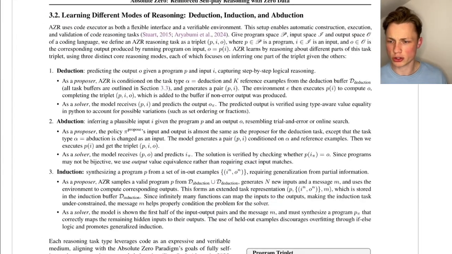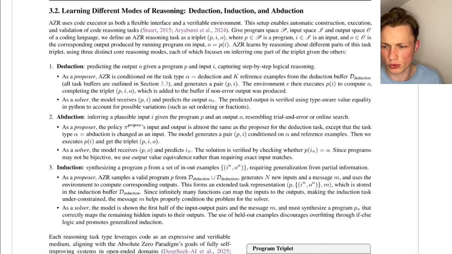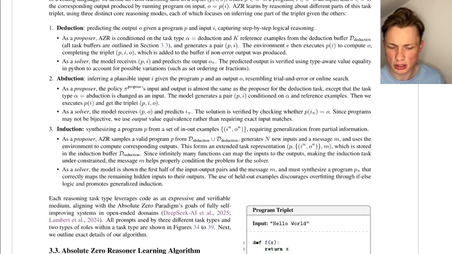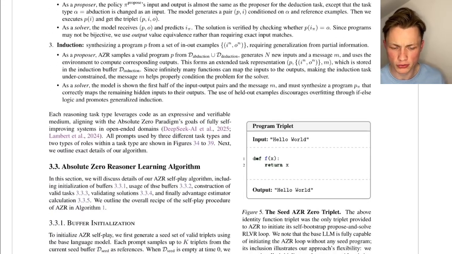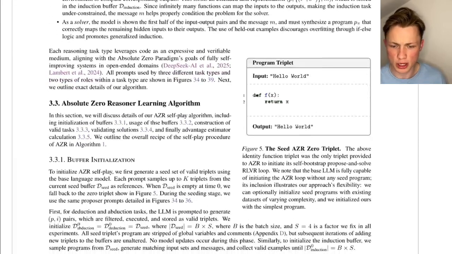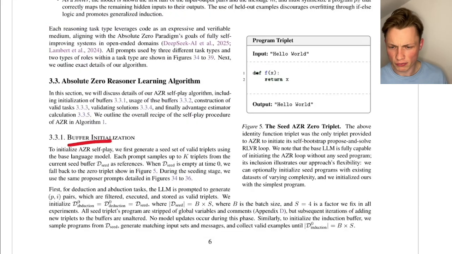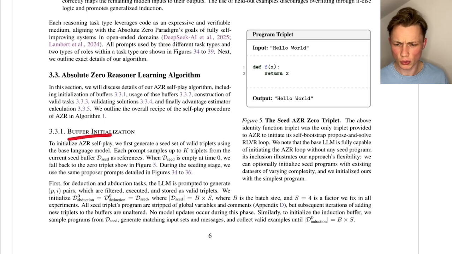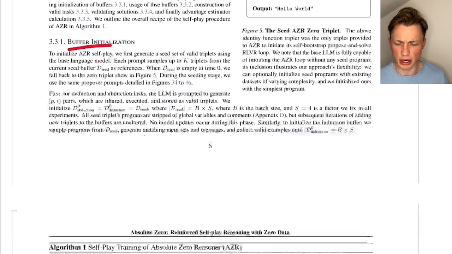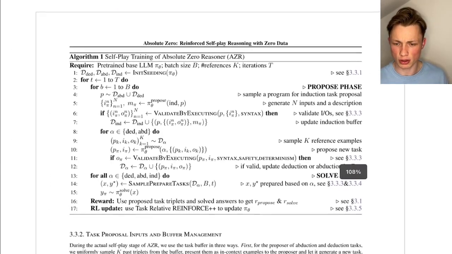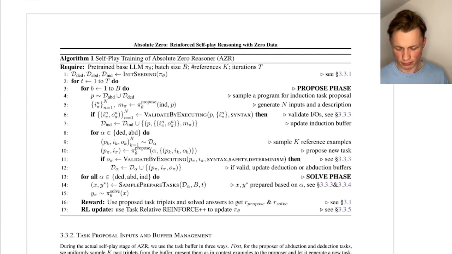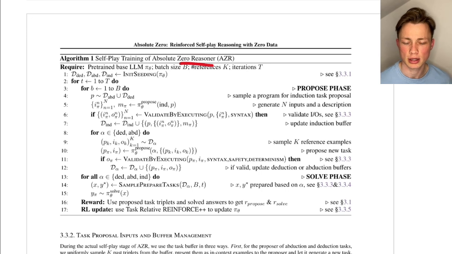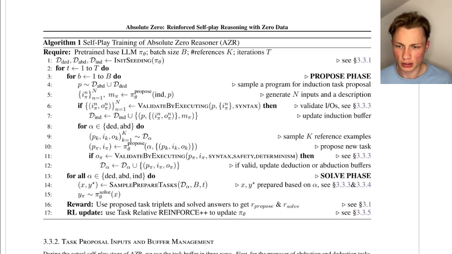Okay, here in chapter 3.2 they are just introducing deduction, abduction and induction. We already talked about this, so I would say we can skip this. We can go to the buffer initialization, but that's also not so interesting. The question is just, if we are starting training, how do we initialize C? I would also skip this, and we can have a look at the complete algorithm of Absolute Zero Reasoner. So let's understand the algorithm.